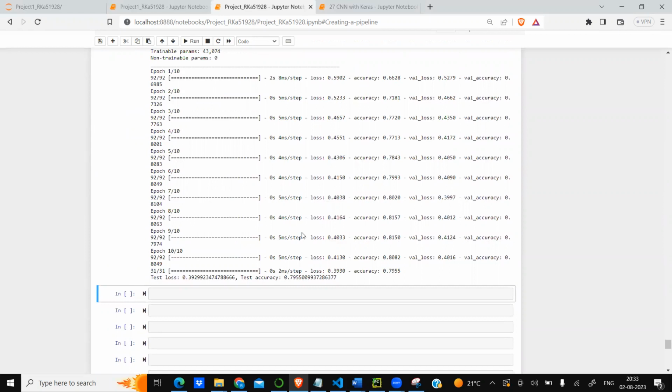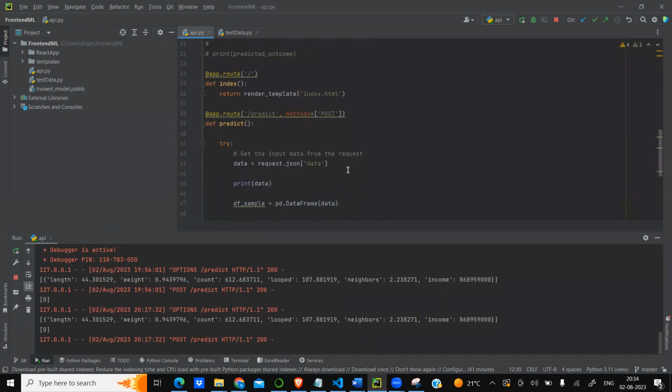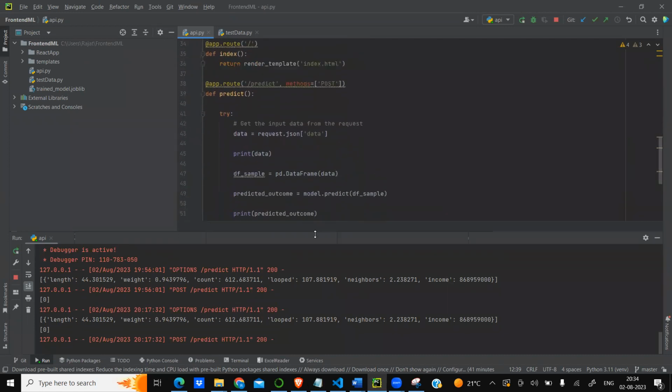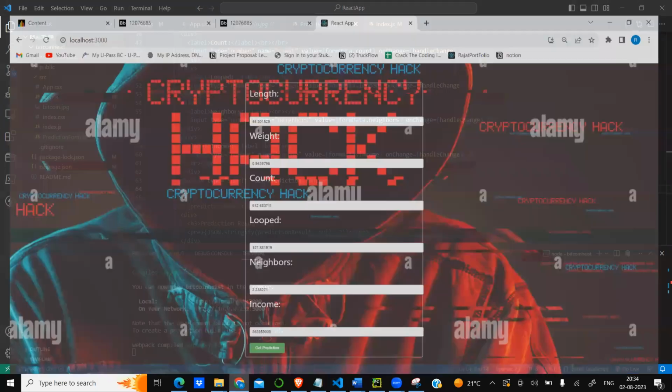Now something about outside the project. I always wanted to integrate machine learning models with web development so the non-technical people can also use these models to classify something. So I created a Flask server, created an API with a POST on it. And also I created a React app where I am using it.